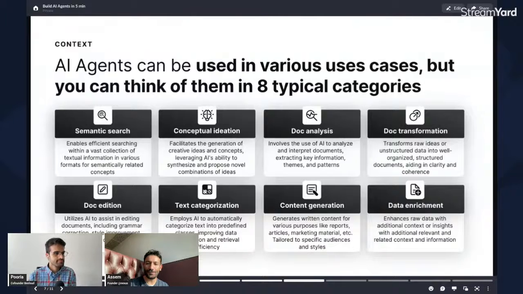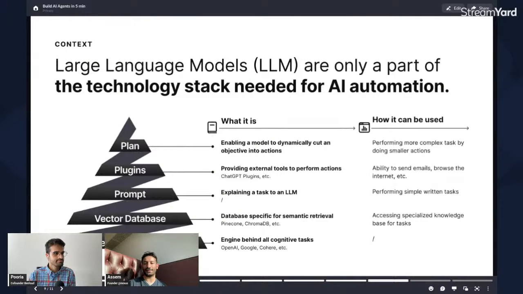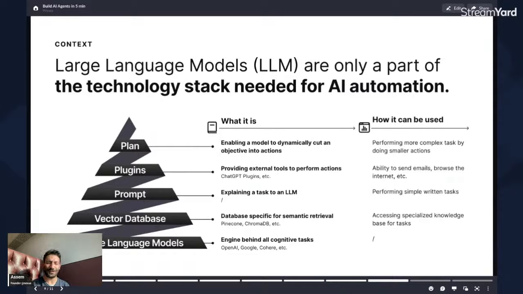But now the big question before we go into that is, what actually is an AI agent? When you look at an AI agent, the actual AI, which is the large language model, is only a part of the technology stack that you need for an AI agent.